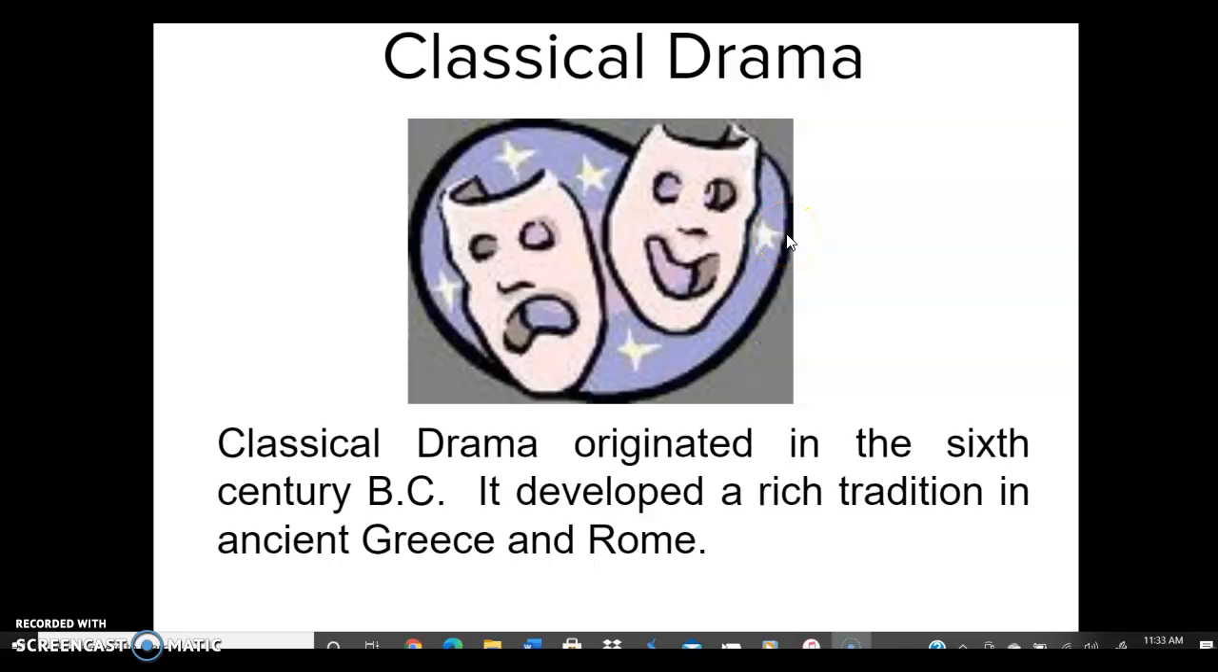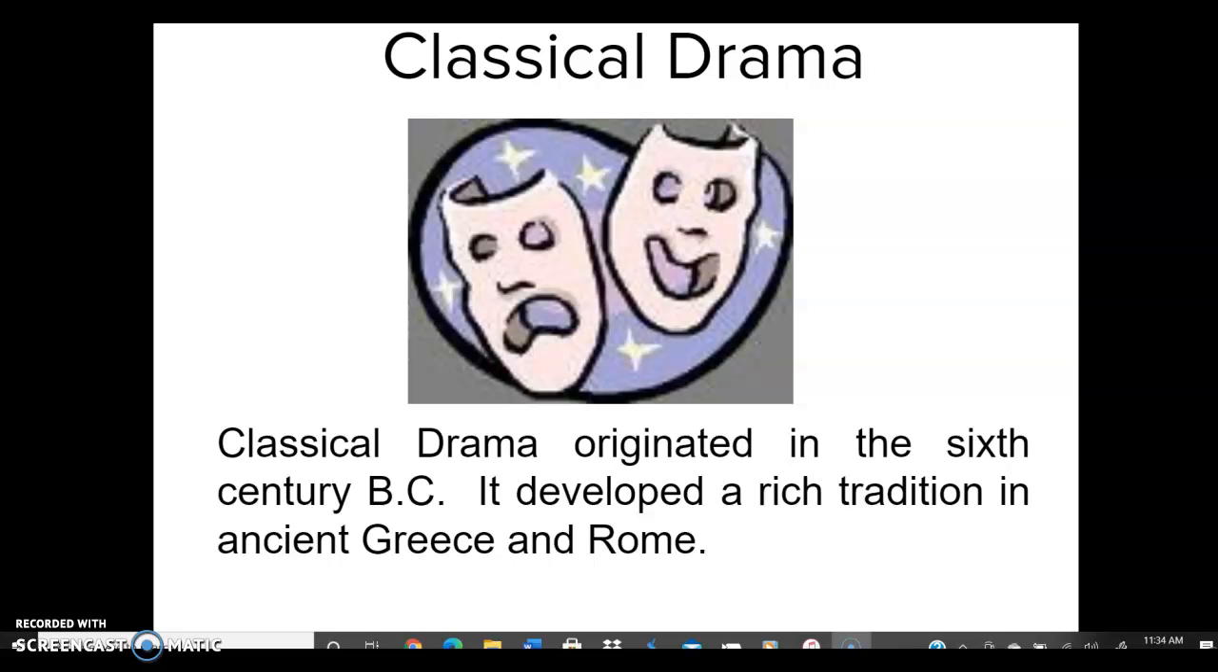Hi guys, follow along on the worksheet that I gave you so that you get the answers down. This is background information for when we read Antigone and Oedipus Rex. This is about classical drama, so Greek drama.